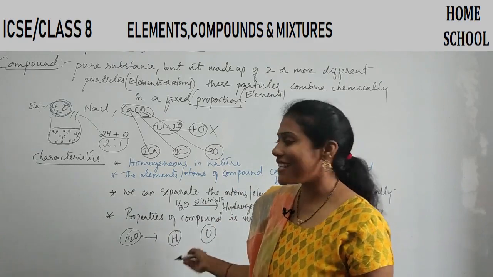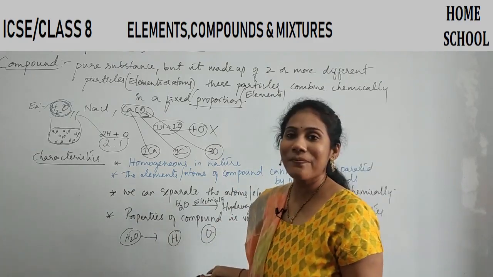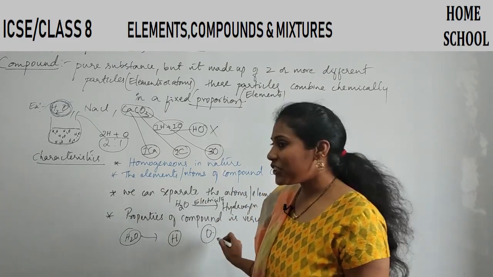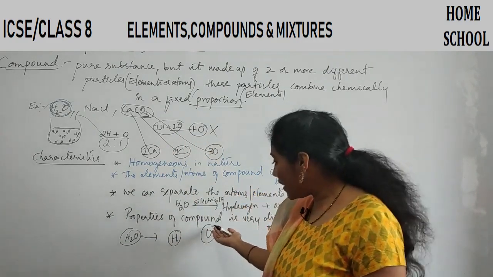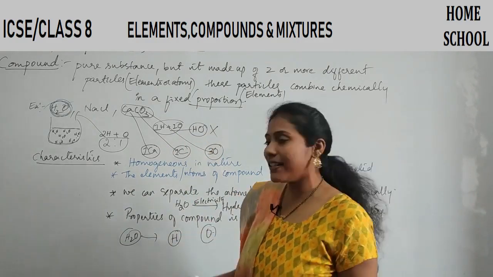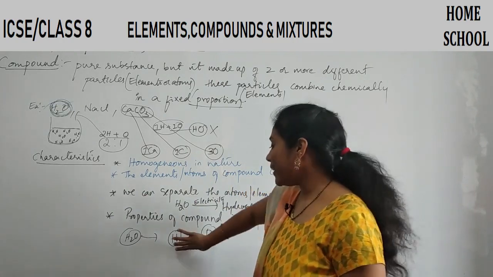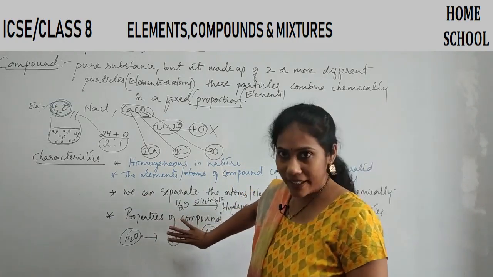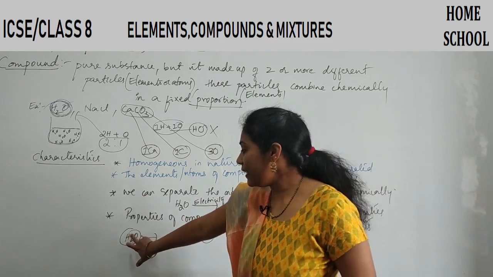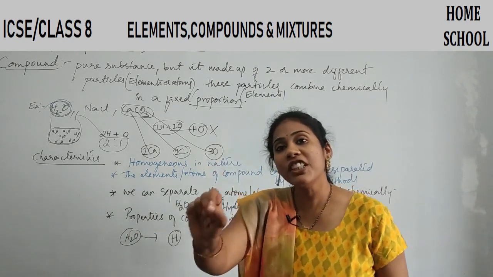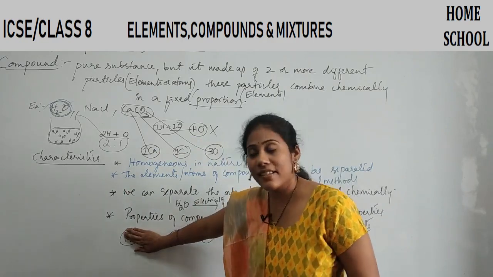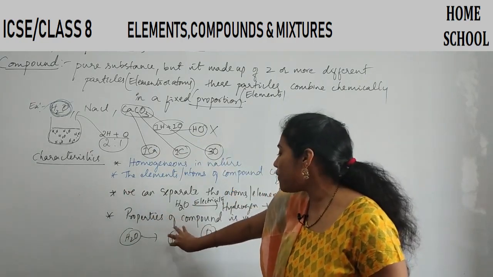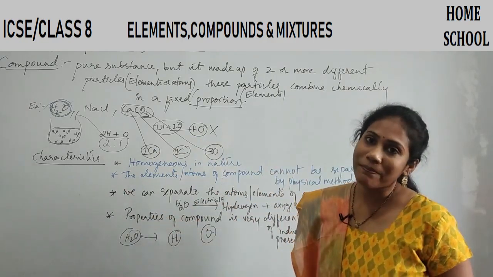Properties of oxygen is very much different. Oxygen is also a gas. It has different properties. It actually helps for the combustion and all. It has different chemical reactions. Hydrogen has different chemical reactions. But when they both combine in a certain ratio, you are getting a compound water which is showing very different properties compared to the properties of hydrogen and oxygen. Right?